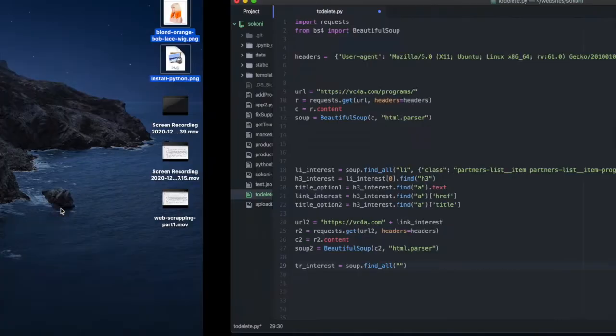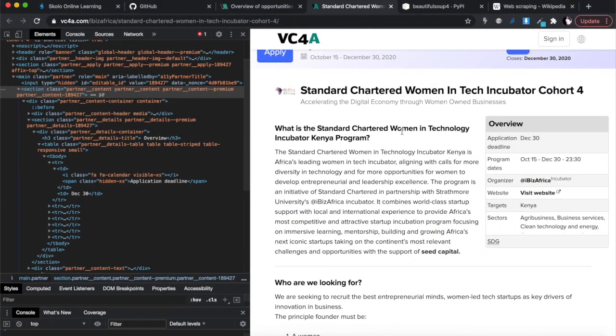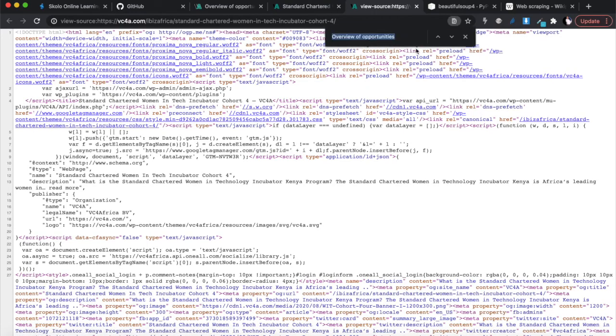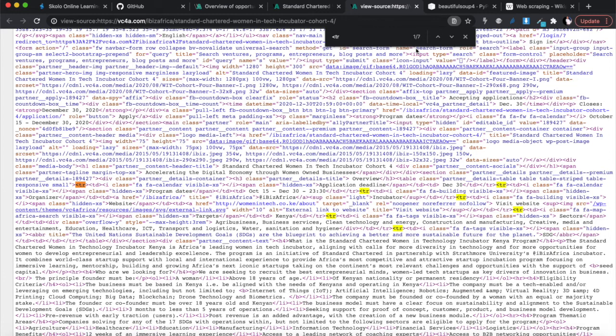There's actually another way you can figure out how many TRs we have in here. You can always do what I did before: in view page source, you can try and find the TRs. And you see there's only 7 of them.